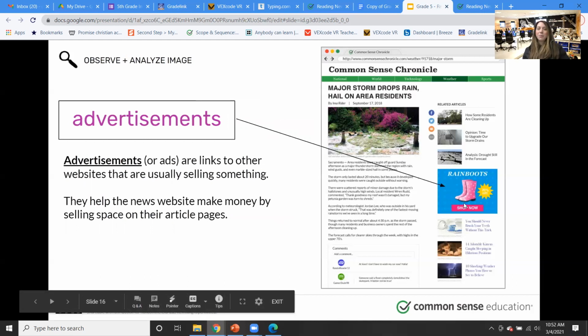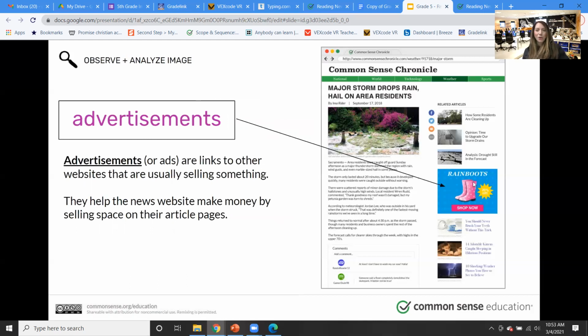Advertisements. Oh, I love how they put the rain boots right in the article where there's going to be a storm. Gosh, aren't they so clever, right? When the first thought is, my rain boots have a hole in them. I need to get new rain boots. Let me click on the ad for, oh, it's right there. Look, they're on sale too.